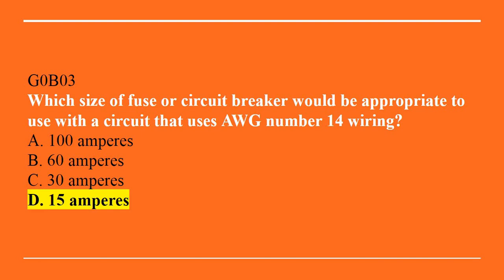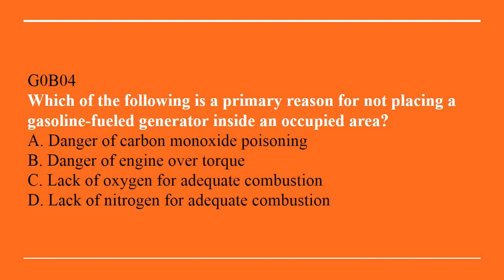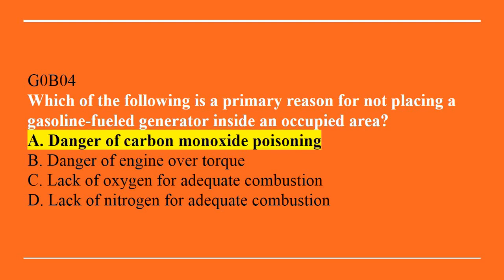15 amperes. G0B04. Which of the following is a primary reason for not placing a gasoline-fueled generator inside an occupied area? A. Danger of carbon monoxide poisoning. B. Danger of engine over torque. C. Lack of oxygen for adequate combustion. Or D. Lack of nitrogen for adequate combustion. Obviously the correct answer is A. Danger of carbon monoxide poisoning.